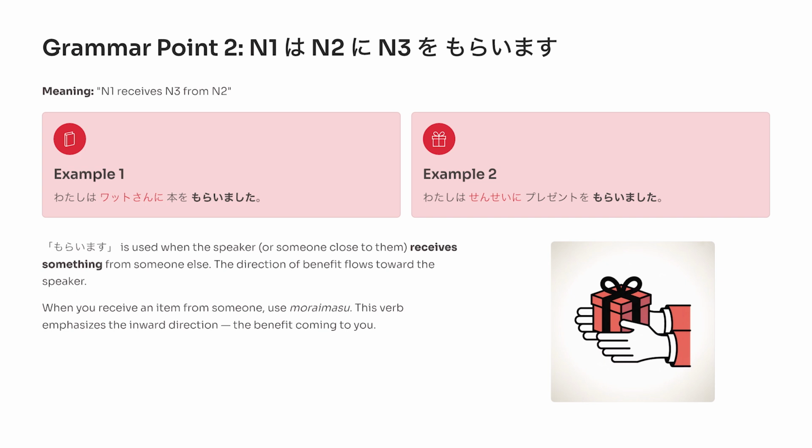Unlike あげます which shows giving outward, もらいます shows receiving toward the speaker. The benefit or item comes to the speaker or someone close to them.